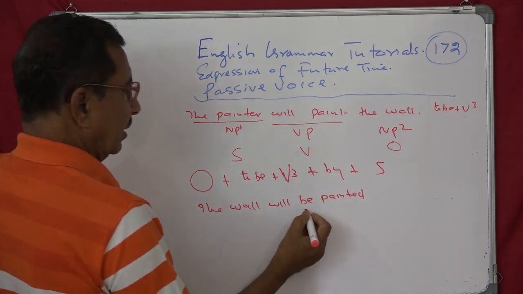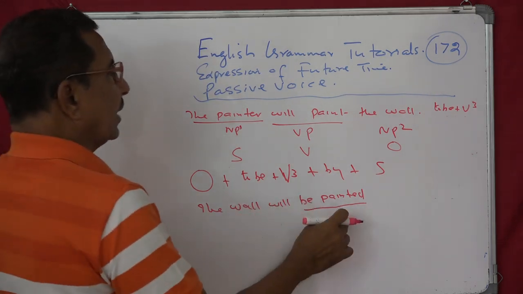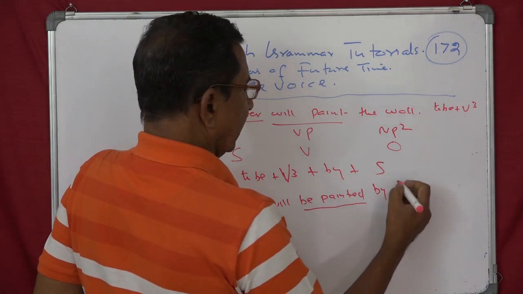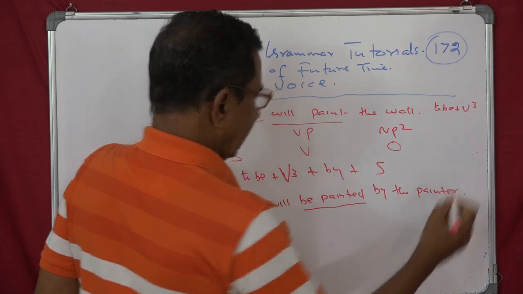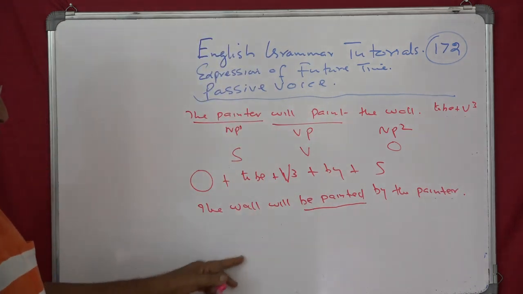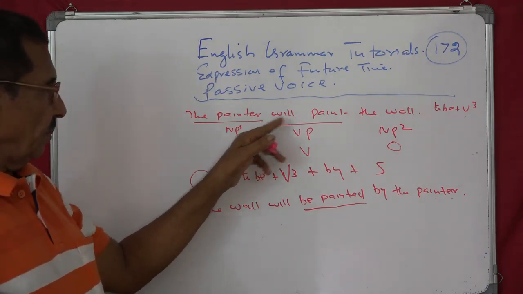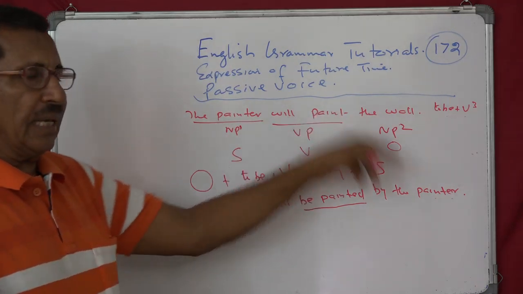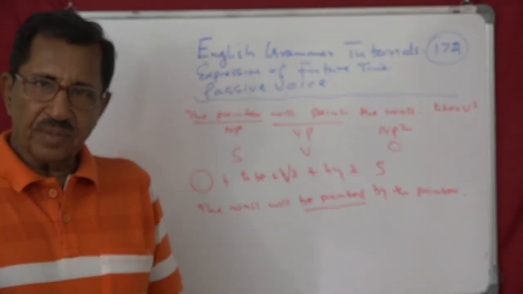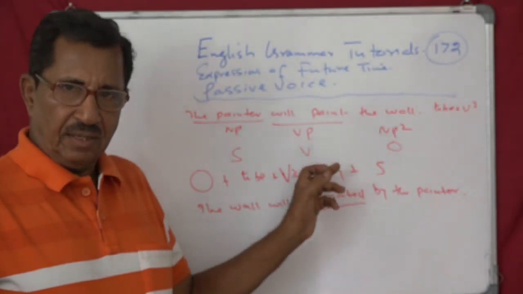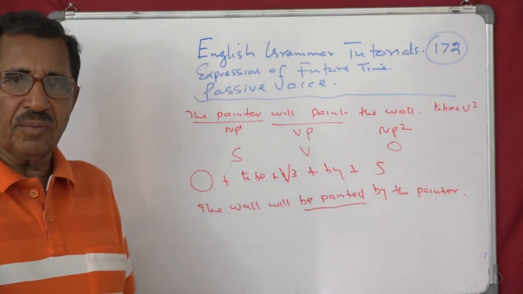So you have added to be plus past participle. The wall will be painted by, insert by, the painter. So that is the passive. The wall will be painted by the painter. So what we are doing, will paint becomes will be painted. So to be plus past participle. To be, the form of to be. Past participle of the given verb is painted. So you have got the passive.